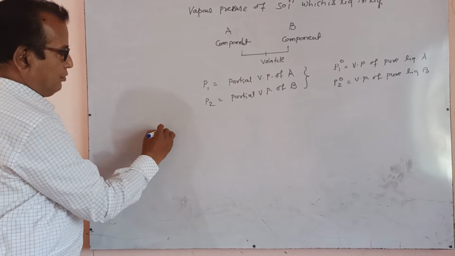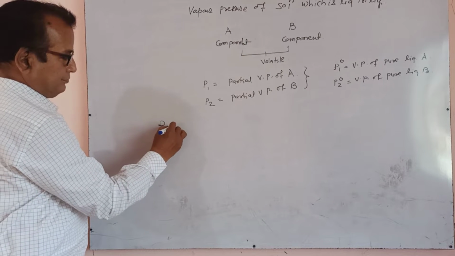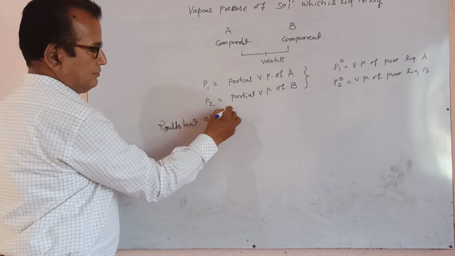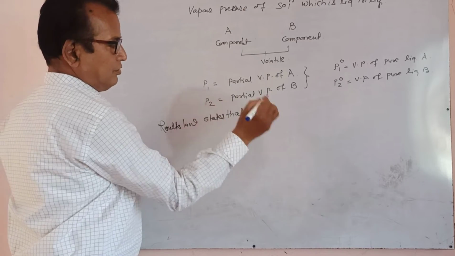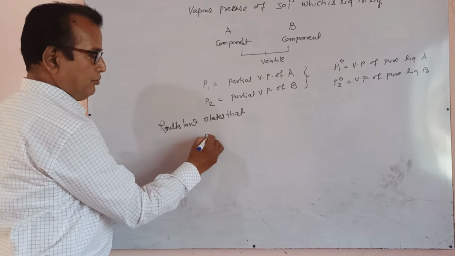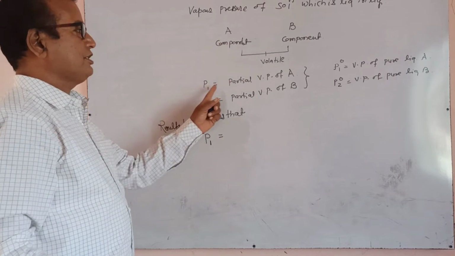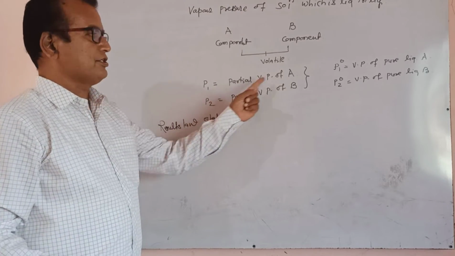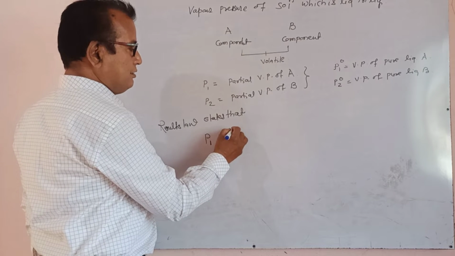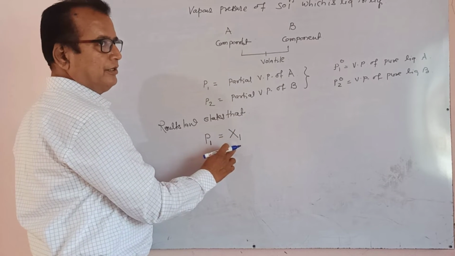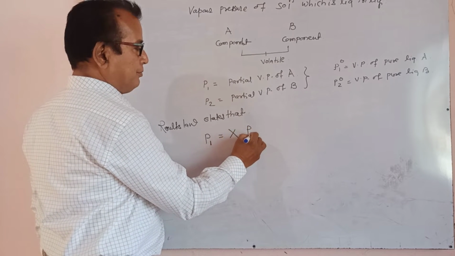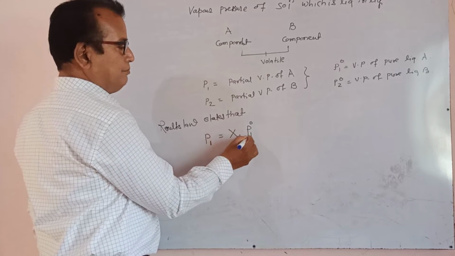Raoult's law states that for this solution, partial vapor pressure of component A is equal to the multiplication of its mole fraction, the mole fraction of A, and the vapor pressure of that component when it is in pure state.